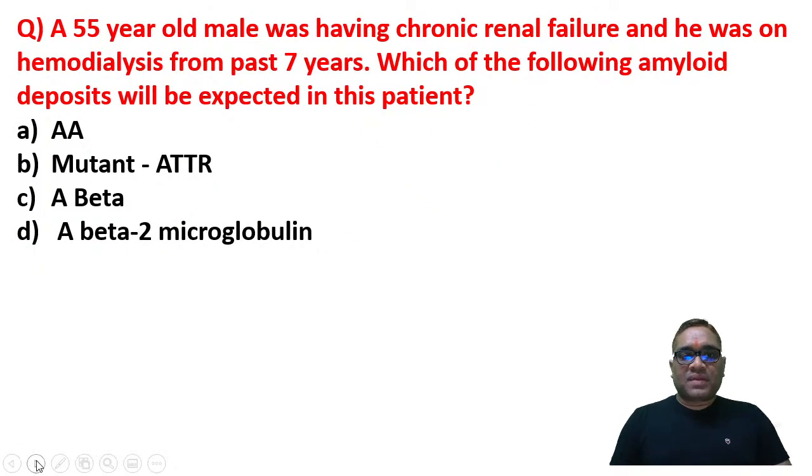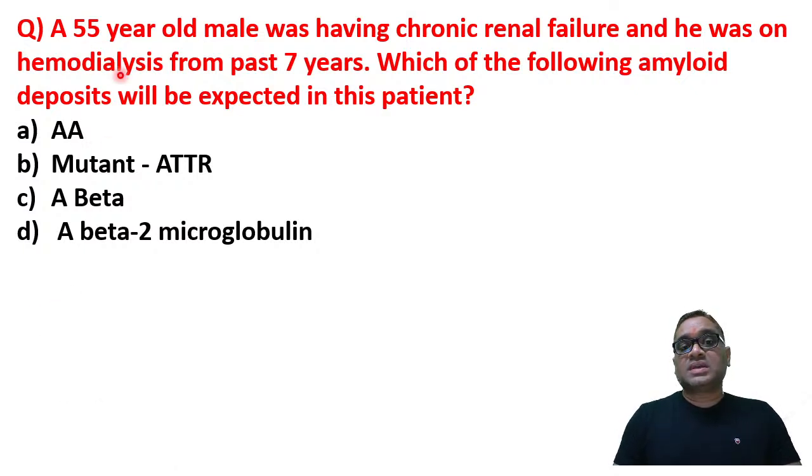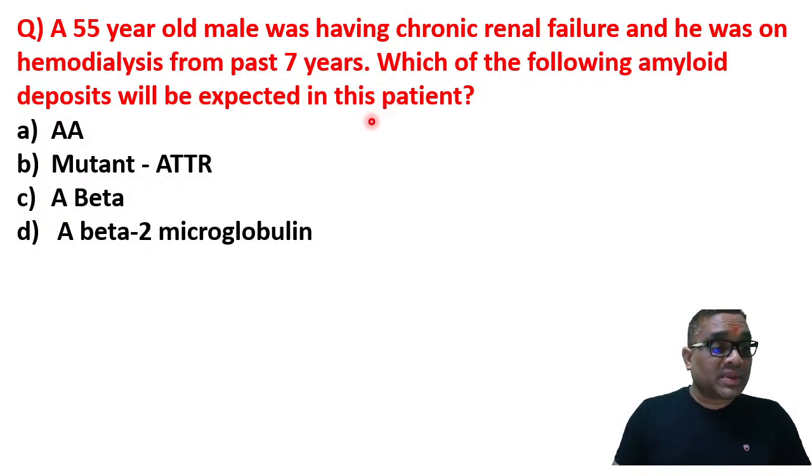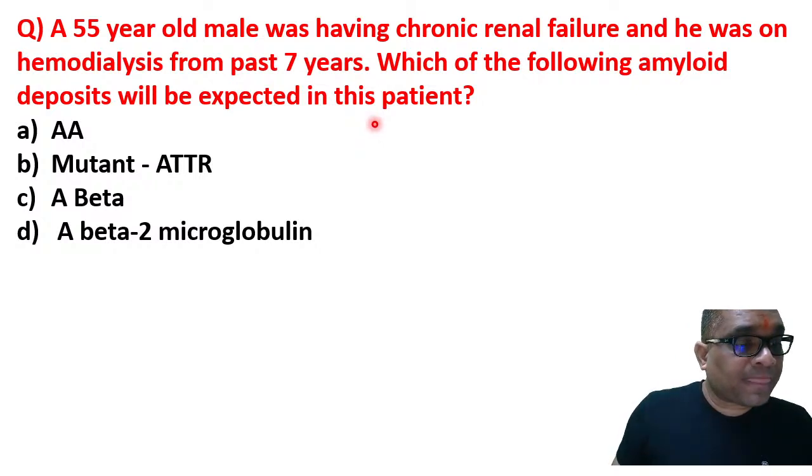The next question is a 55-year-old male having chronic renal failure, on hemodialysis for the past 7 years. Which of the following amyloid deposits will be expected in this patient? So tell me, what should be the correct answer?